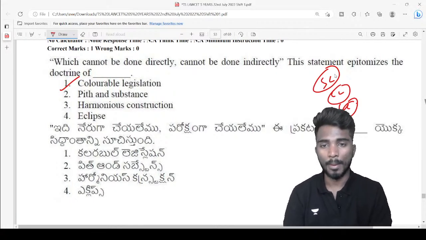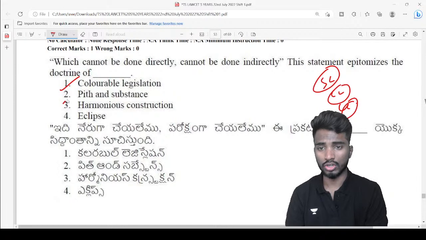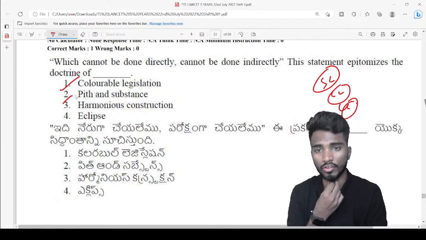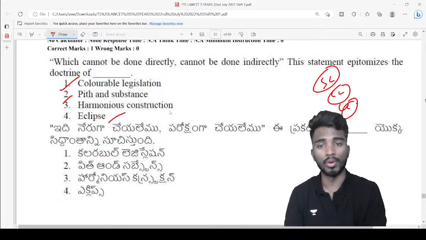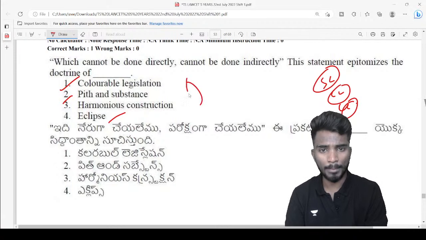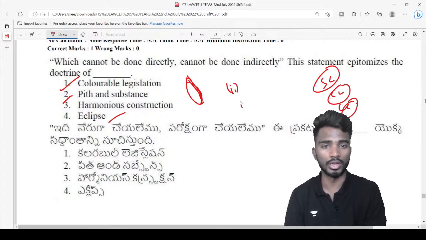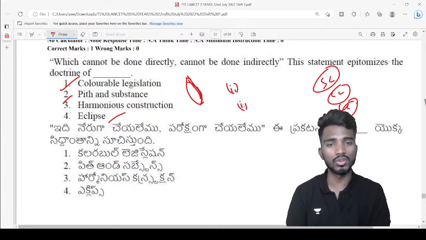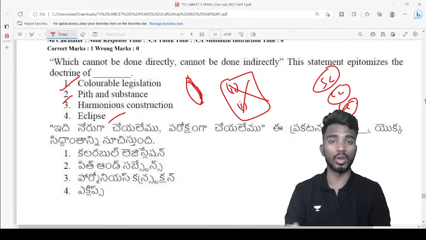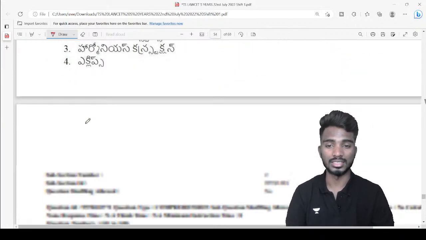The doctrine of pith and substance is also important. It talks about the substance of the law. Along with this, the doctrine of eclipse is also really important when it comes to Article 13. If a part of a law is void, say only two sections of the law are void, then only those two sections will be struck down as void, not the entire law. We are not going to cancel the entire law, right?